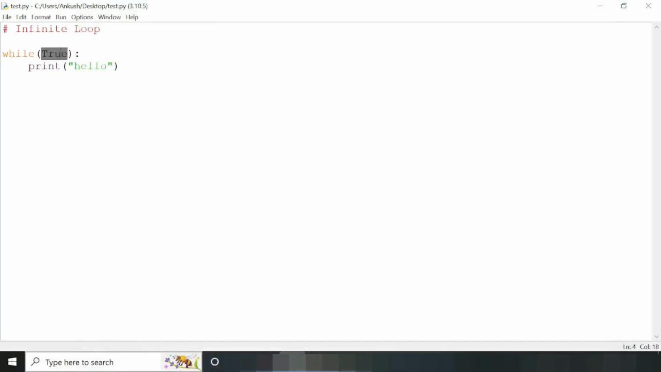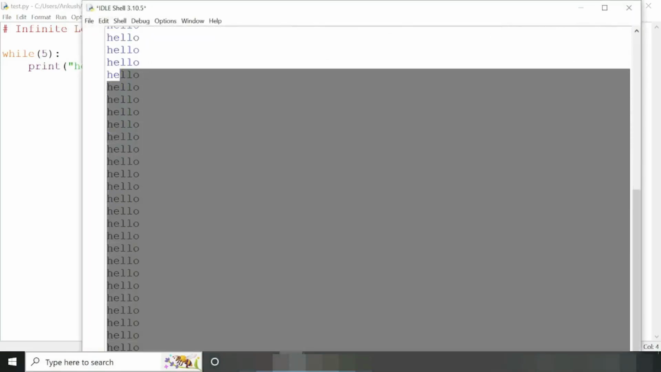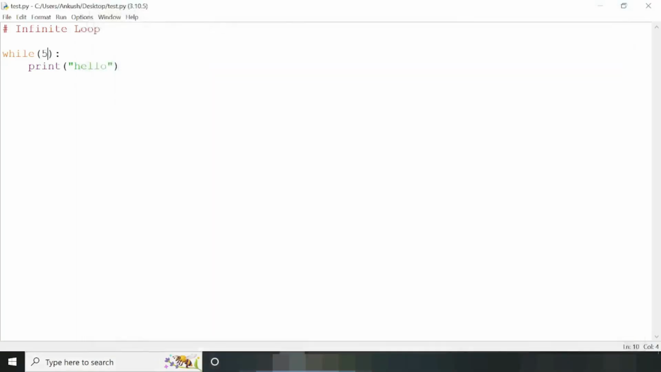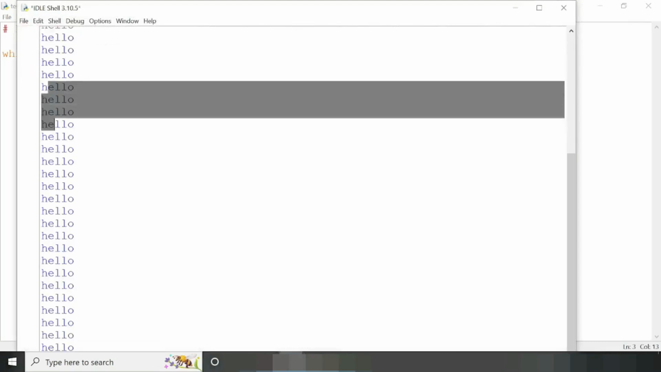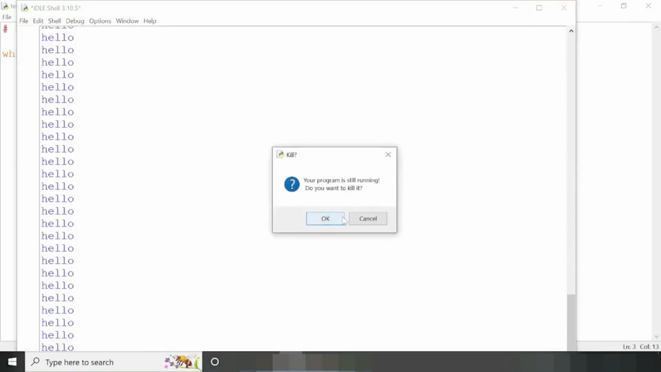You can also pass here anything that is equivalent to True, like you can also pass a number like this, then also it will run for an infinite number of times. Or you can also pass a non-empty list like this. Now let me execute this code. So it is showing like this. So this is all for this video.